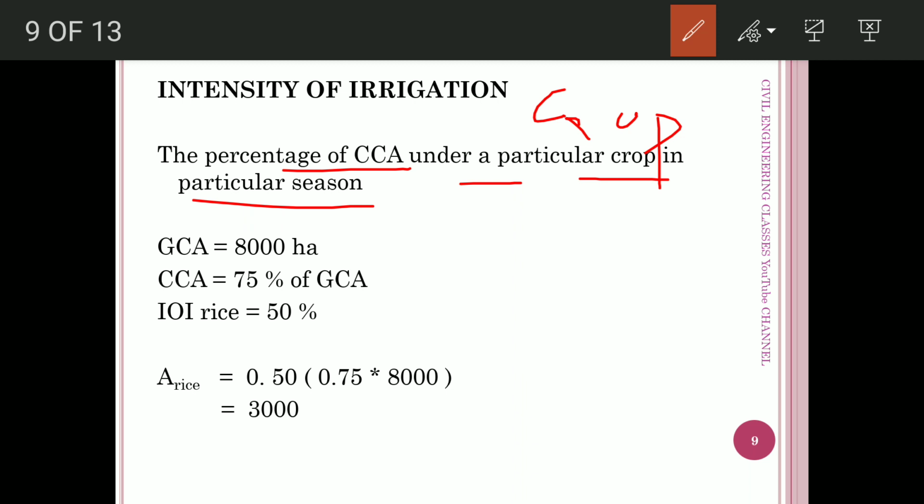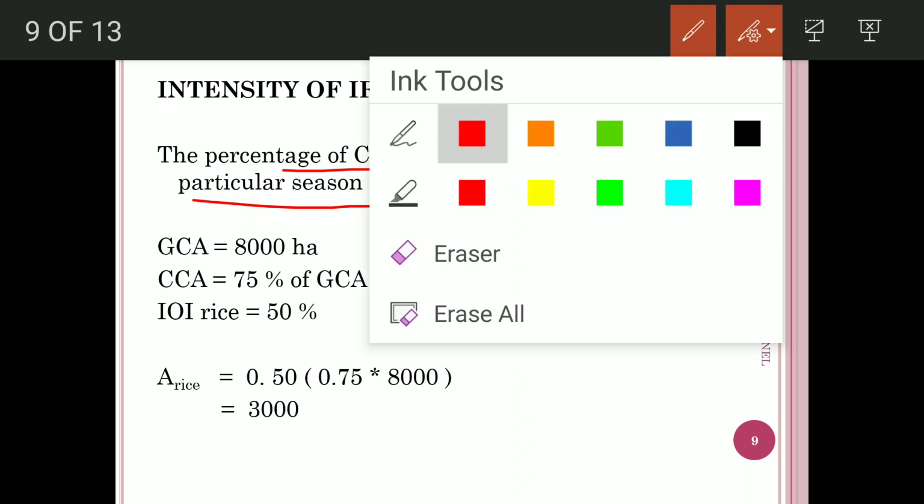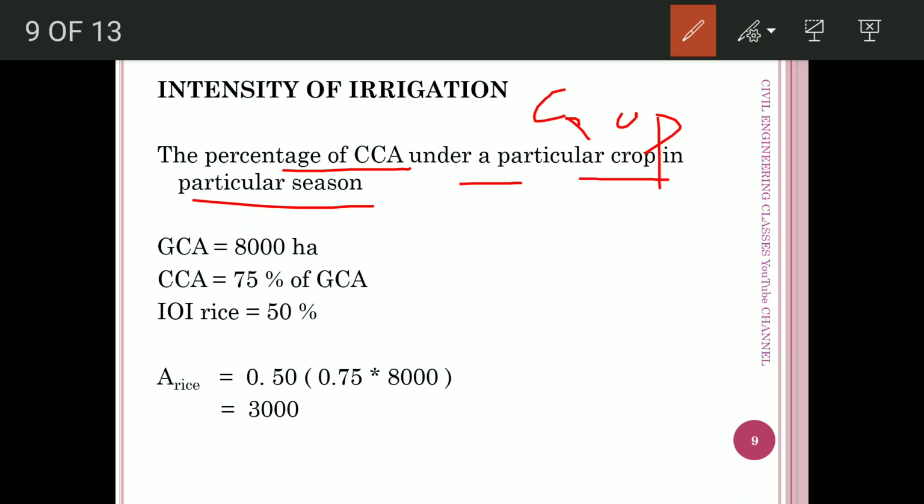So let's see this example. Given that the GCA or the gross command area is 8,000 hectares and CCA as 75% of the GCA value. So we get CCA area equal to 0.75 of the 8,000, that is 6,000.